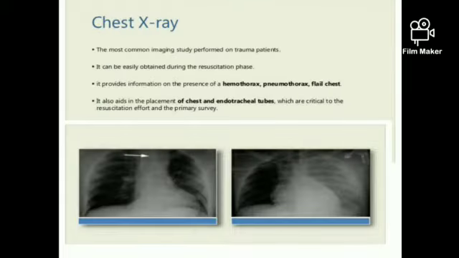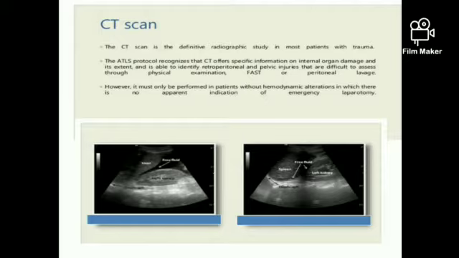So this plays a very important role. When you're talking about the chest x-ray, the main thing we look for is pneumothorax. Next, hemothorax means there will be bleeding in the thoracic cavity, the front of the chest, and any kind of endotracheal tube placements. Next, pre- and post-assessment before surgery is very important. Chest x-ray is very important in case of trauma and OT.